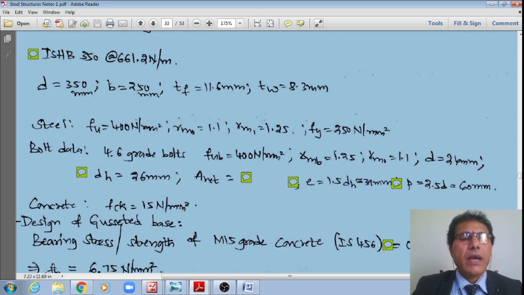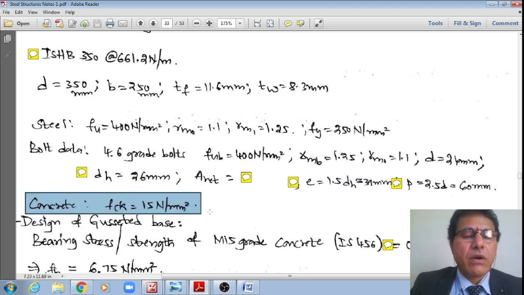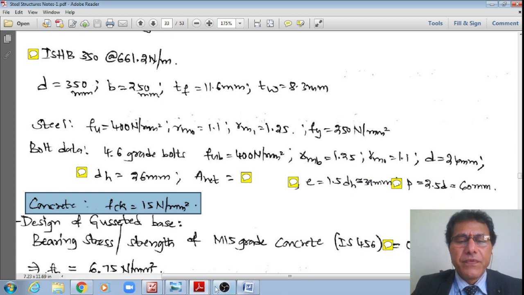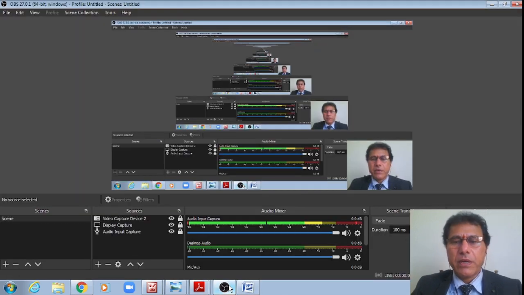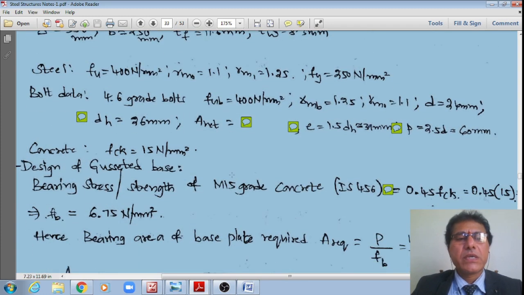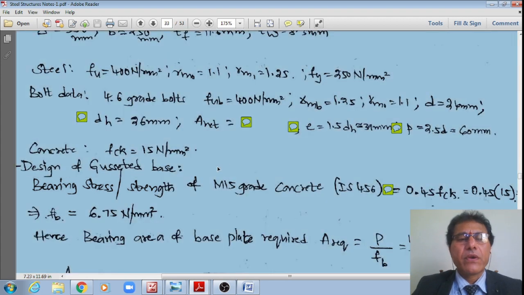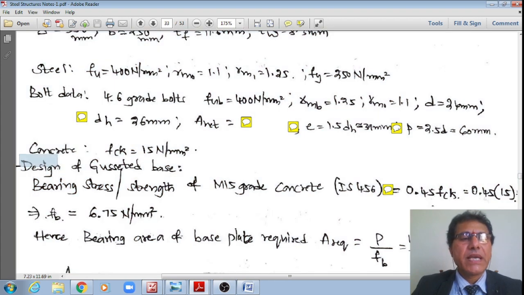Another data used is the grade of concrete as M15, which means fck, the characteristic compressive strength of the concrete, is equal to 15 Newton per mm square. This is the relevant data, student. Once I note down the data for this M15 grade concrete, what is the bearing strength? Now I'll initiate the designs first.